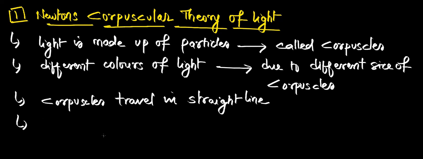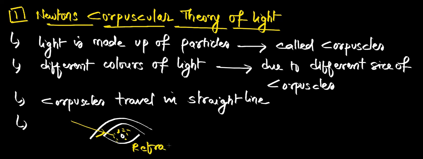Let me take, this is our eye. When light falls on the eye, it undergoes some phenomenon here. What's that phenomenon? It's refraction. Light undergoes refraction inside our eye. That we will discuss in coming classes. Light enters into our eye, and you know that the eye is made up of cornea, aqueous humor, retina. You know all about this, right, Gautam? No? Okay, no issue. We'll study in later classes.